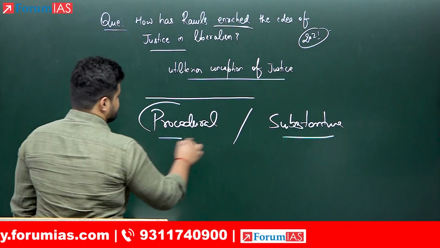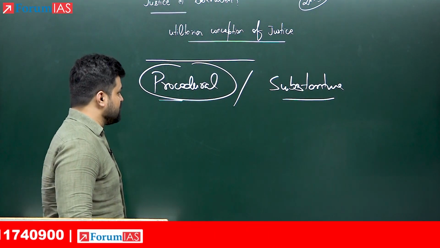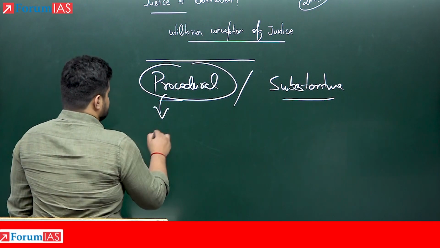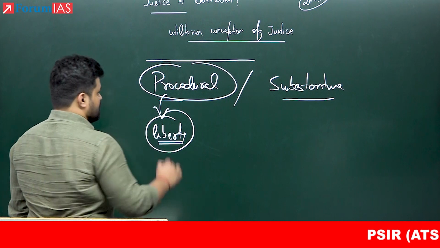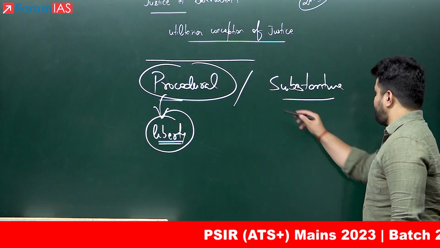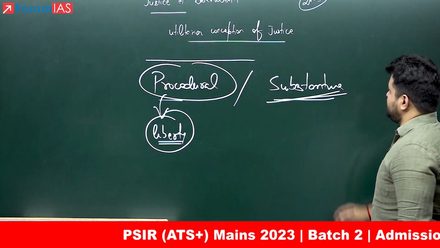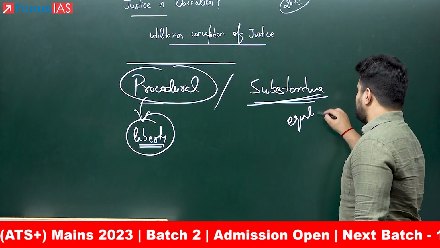So the procedural conception of justice that emerged under the larger umbrella of liberalism considers liberty to be the ultimate virtue. And the substantive conception of justice, more famous in the socialist camp, considers equality to be the ultimate virtue.